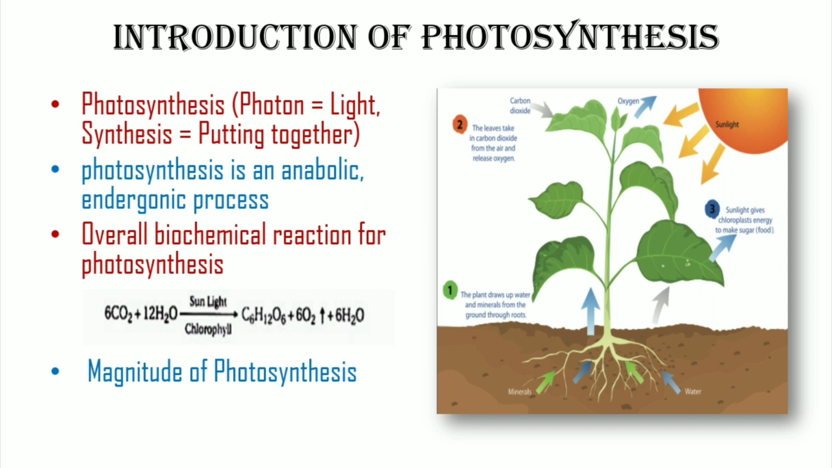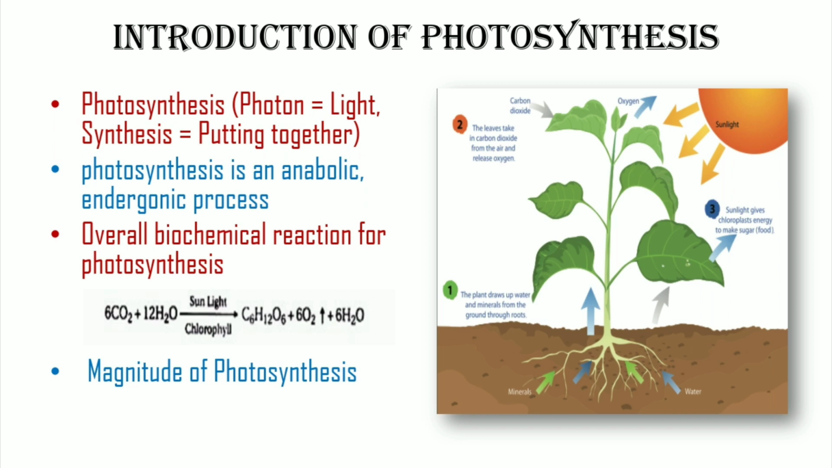Photosynthetic organisms use solar energy to synthesize carbon compounds that cannot be formed without the input of energy. Photosynthesis is a combination of two words. Photon means light and synthesis means putting together. Photosynthesis is an anabolic endergonic process by which green plants synthesize carbohydrates requiring carbon dioxide, water, pigments, and sunlight. In other words, photosynthesis is the transformation of light energy into chemical energy.